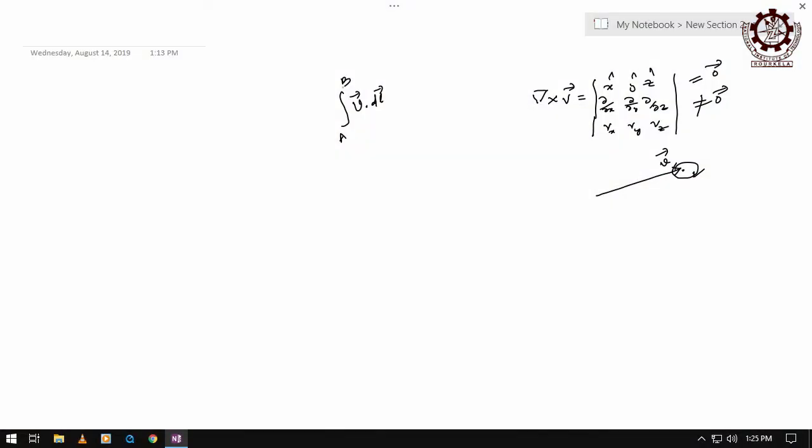Similarly, now the question is, suppose this vector field V dot dl over a closed path. What does it mean? Over a closed path. It is an open path from A to B. So, this is point A, this is point B, the path is like that, then you have to integrate over that path. But if it is a closed path, suppose this is A, this is B, it goes like this and then comes back. This is a closed path.